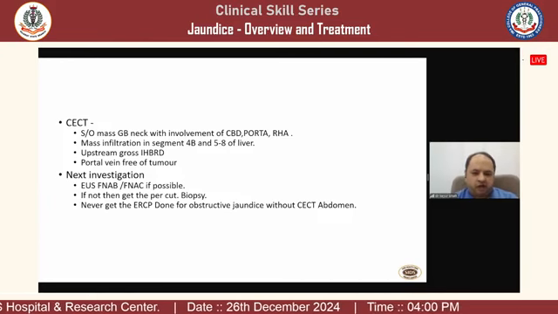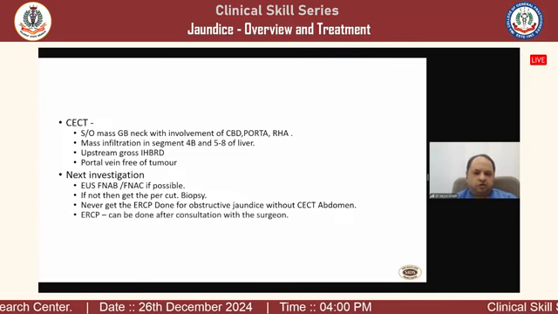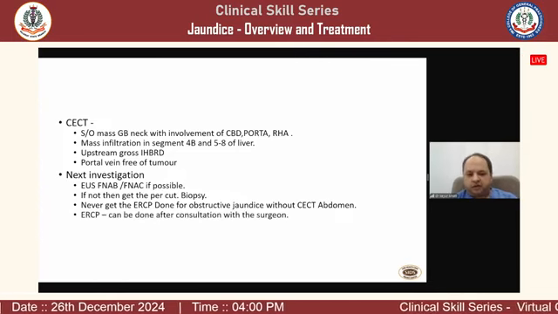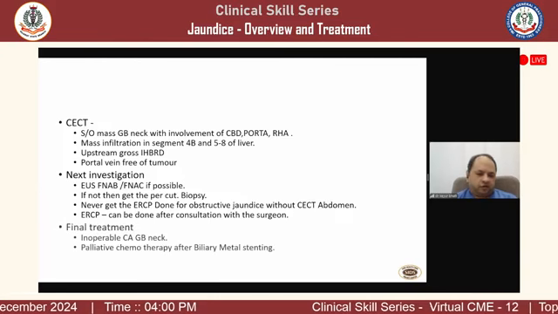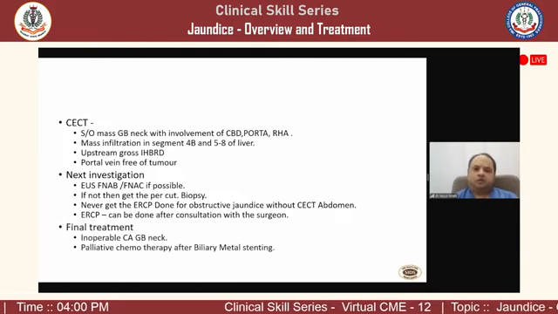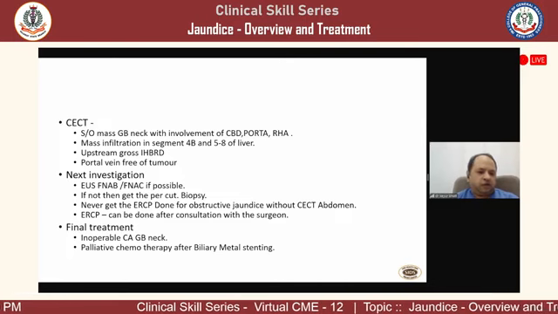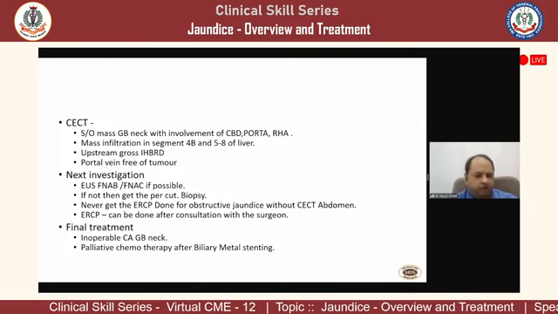Sometimes it is involving the hilum. That is going to be a difficult situation. So ERCP should always be done again after consultation of a surgeon. Final treatment in most of this particular variety of cases will be for inoperable carcinoma of the gallbladder neck.